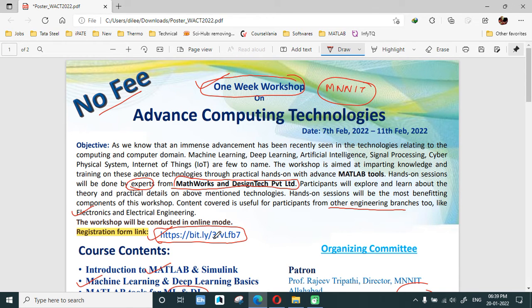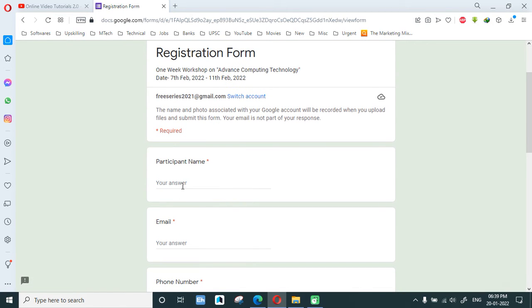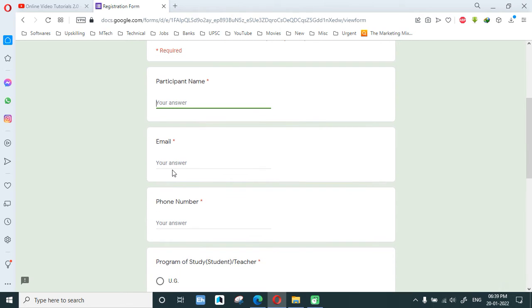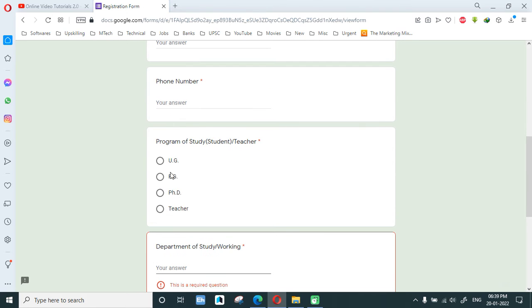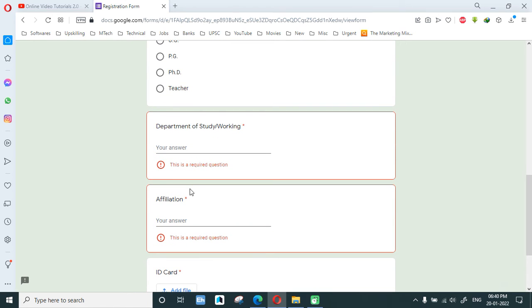What is the process of enrolling? First of all, you have to click on this. When you click on this, this kind of registration form opens, in which you have to fill in your participant name. Please put the right details here: the name, email, phone number, then whether you are a student or teacher, UG, PG, PhD or teacher, and the department you study in or under which you are working on your PhD or MTech thesis, or under which you are teaching. It is open for both teachers and students.